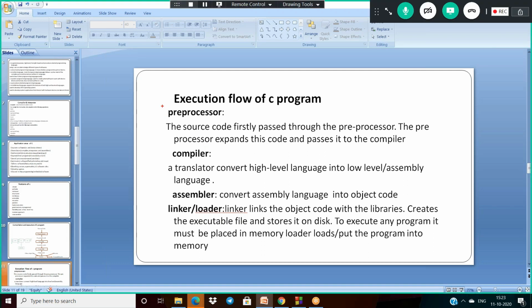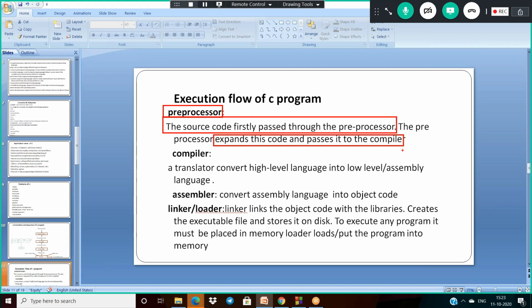What are the phases we observed in the execution flow of a C program here? First, the preprocessor. The source code first passes to the preprocessor, and this preprocessor expands the code and passes it to the compiler. So using the preprocessor, we are expanding the source code. It is substituted, not evaluated. Just substituted.